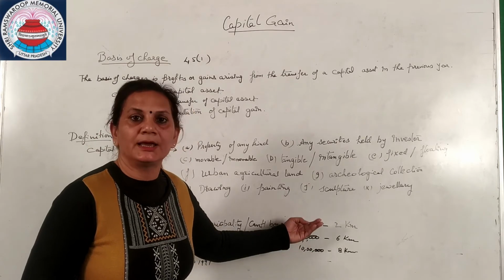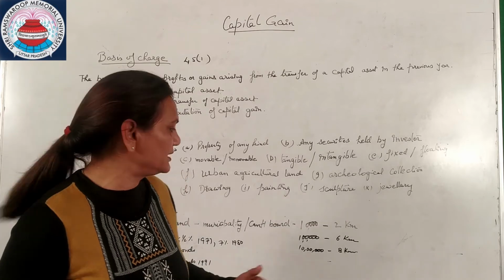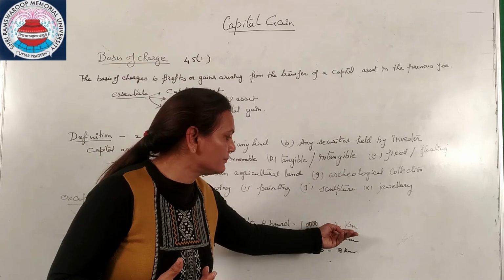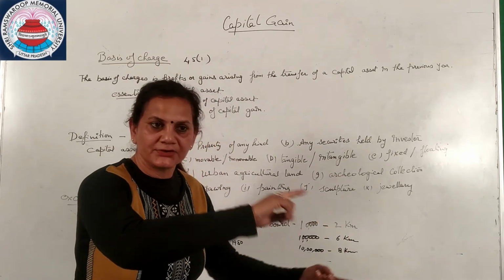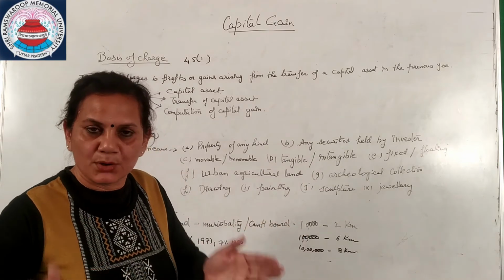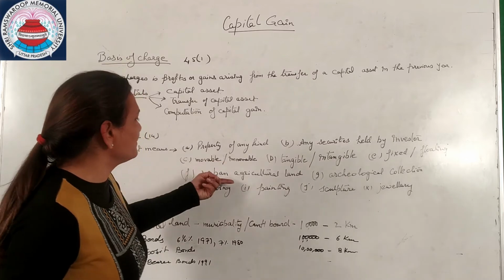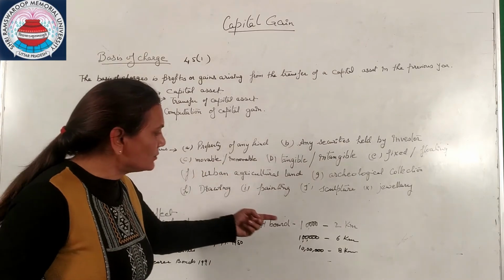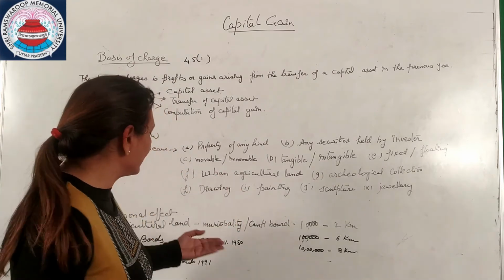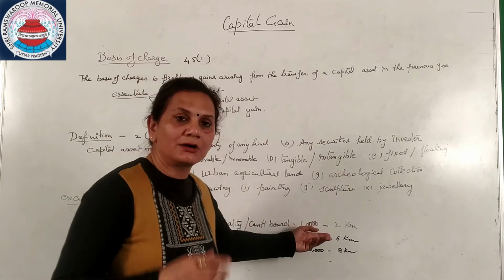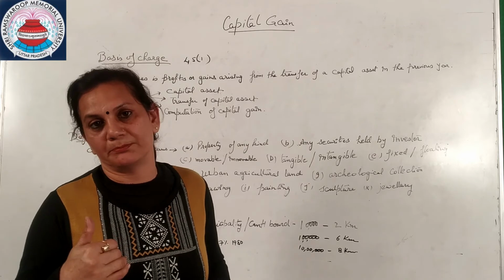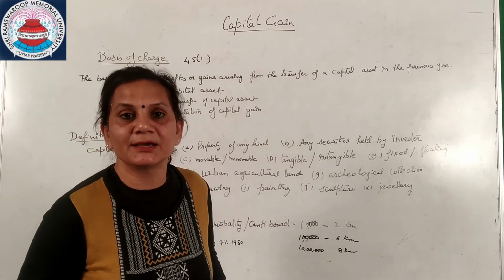Any city which is having population less than 10,000 people, from that city within the radius of 2 kilometers, if land comes under the cantonment board, it will be called as urban agricultural land. And outside this 2 kilometers, it will be considered as the agricultural land. And this limit, if your land is situated nearby the city, then you can calculate whether, while selling this land, you have to pay capital gain or not.